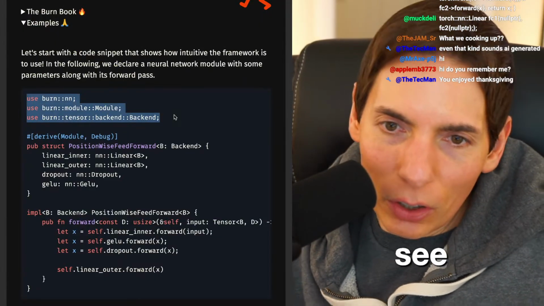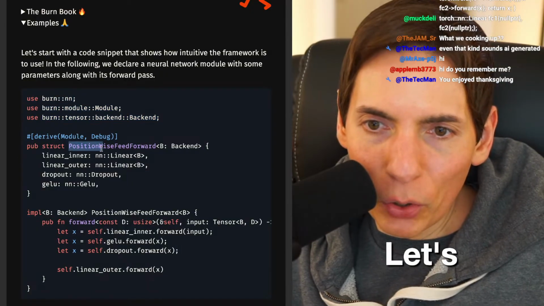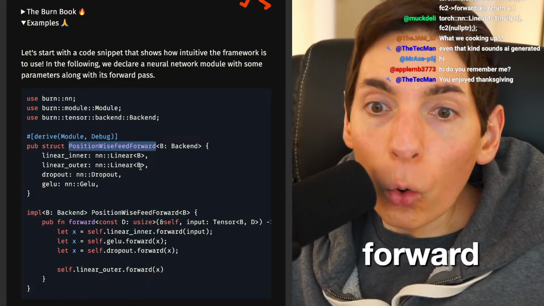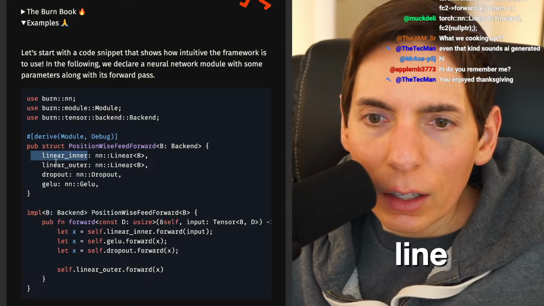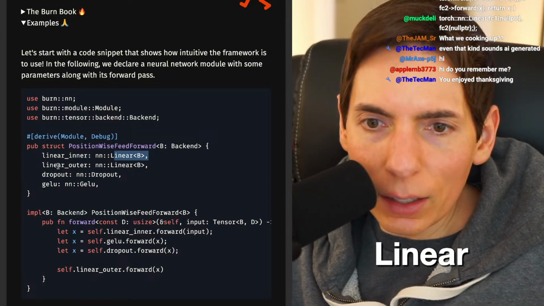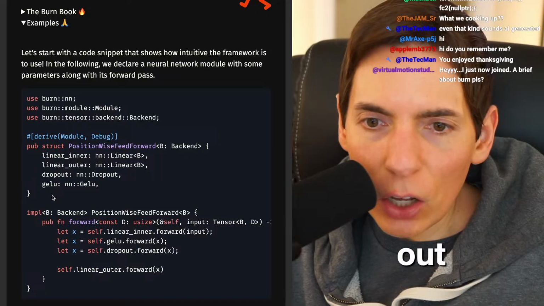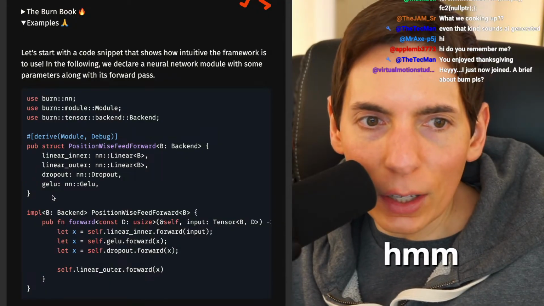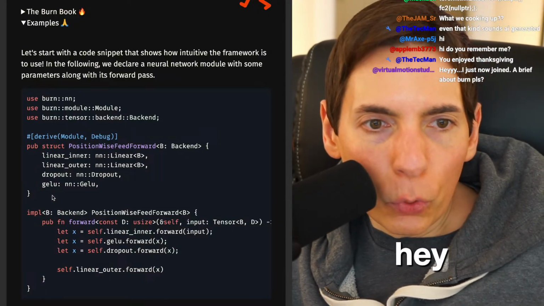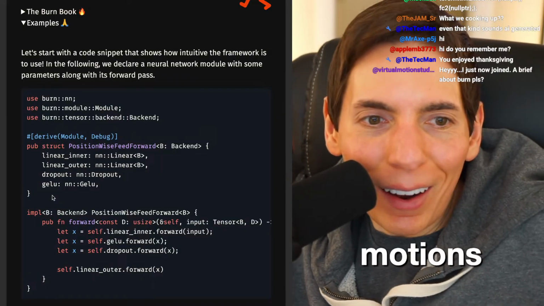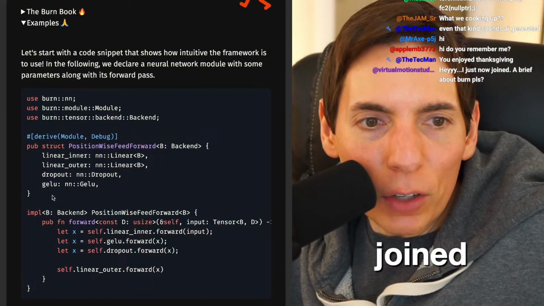All right, let's see here. Position-wise feed forward. Oh, look at that. A linear, okay. Linear out, dropout, GELU. Interesting. Hey, Virtual Motions Studio. Hey, I just joined now. A brief about Burn, please.